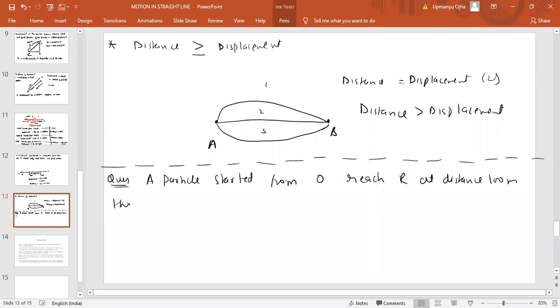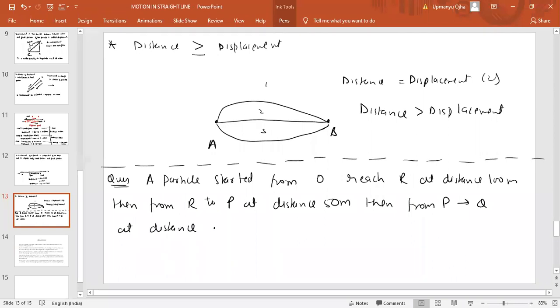Then from R to P, the particle started from O, it reaches R at a distance of 100 meters. Then from R to P at a distance of 50 meters. Then from P to Q at a distance of 200 meters. Okay, and returns